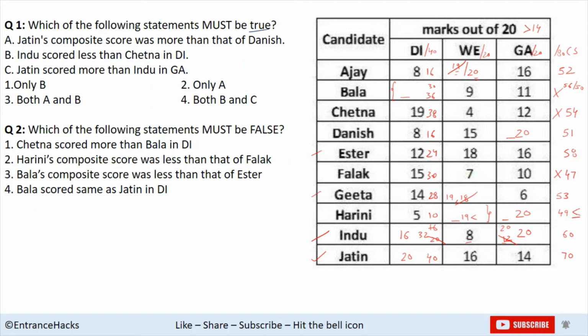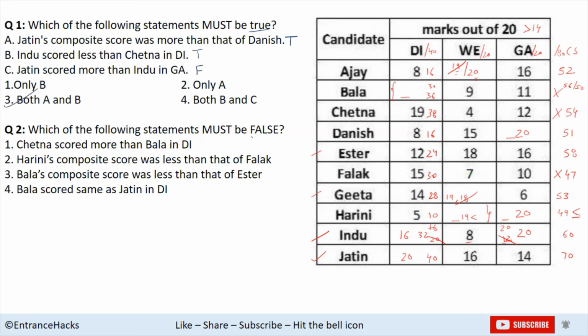Danish has 51, Jatin has 70, so that is true definitely. Indu scored less than Chetna in DI. Indu scored 16, Chetna scored 19, so that is again true. Jatin scored more than Indu in GI. Jatin scored 14, Indu scored 20, so that is false. So statements A and B are true, so answer is 3.